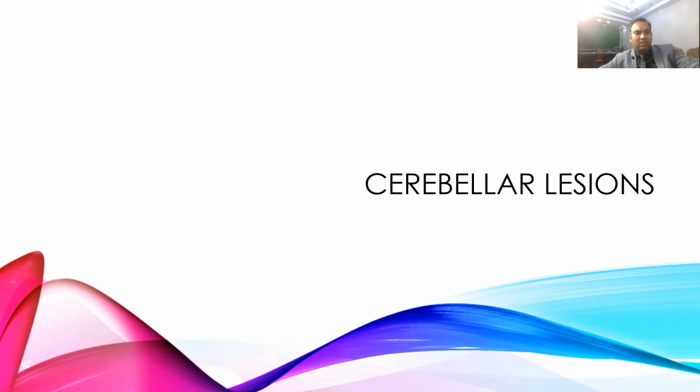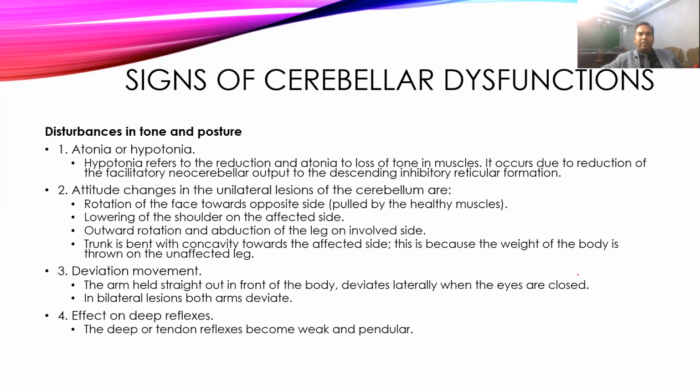Then the applied aspect: whenever lesions occur in the cerebellum, what will happen? Whenever there is damage to the cerebellum, that is called cerebellar dysfunction. Whenever the cerebellum is affected, different types of lesions will occur, and first and most important, it affects the tone of the muscles and postures. When complete damage of the cerebellum occurs, it will cause complete atonia, and if partial damage occurs, it will cause hypotonia. As you know, the cerebellum sends a facilitatory input to the gamma motor activity, and that facilitatory input will be affected. That can lead to a decrease in the tone.